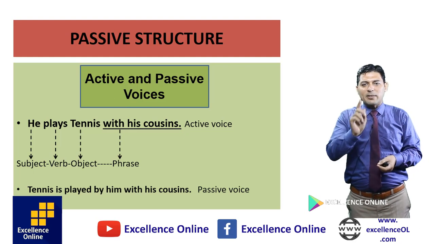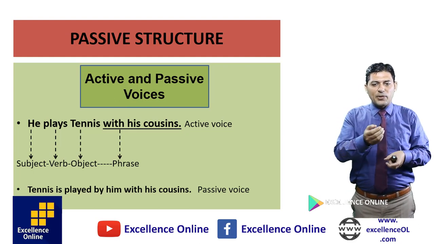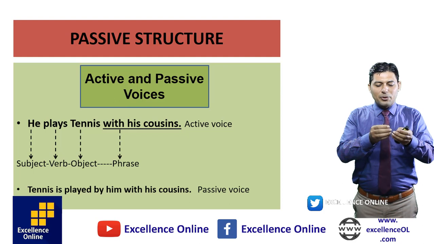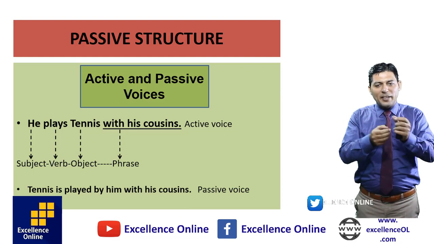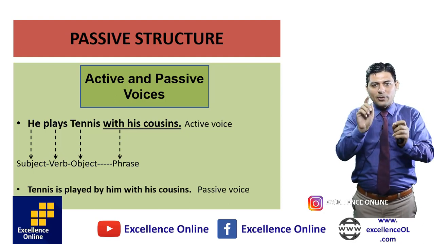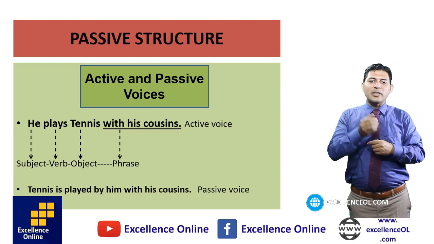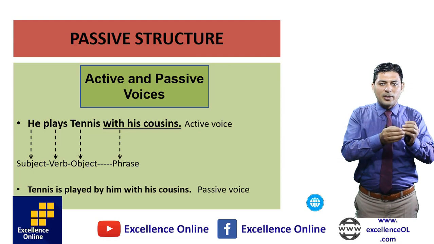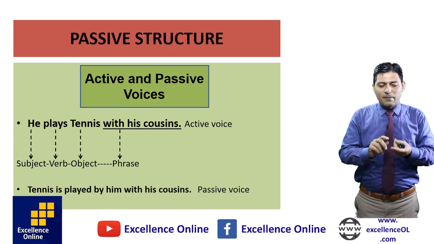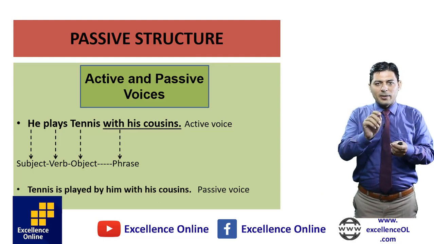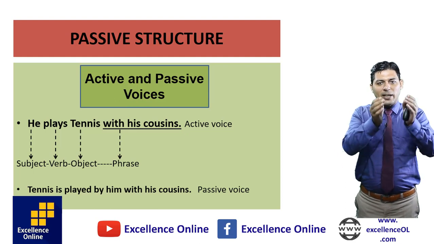If from one sentence, from active voice, the sense is clarified and you can communicate your message, why do we use passive voice? This is the question. If one structure clarifies the message, why is there a need to use a second structure? See, we have 2 things. When you emphasize the subject, then we have active voice.